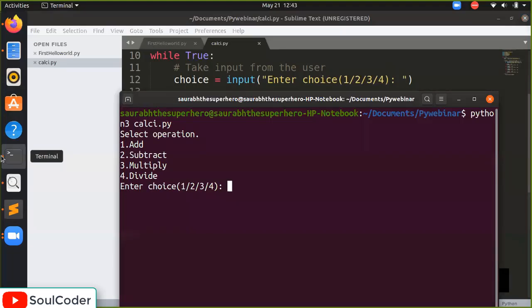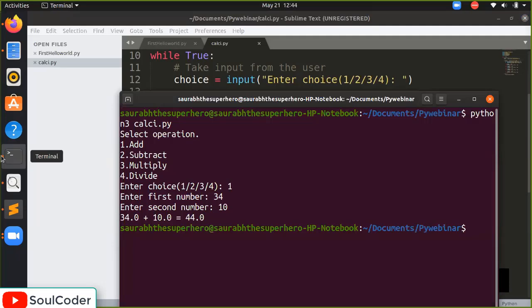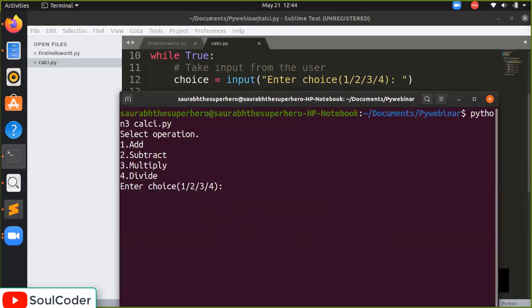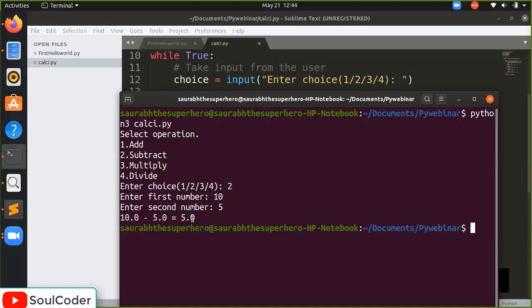When we say 1, enter the first number, we will add 34. The second number is 10. Addition is 44. Yes, correct. Again, we will run it. First clear it. Now we will try the subtraction, which is 2. The first number is 10 and the second number is 5, which is 10 minus 5. When we press enter, 10 minus 5 is 5.